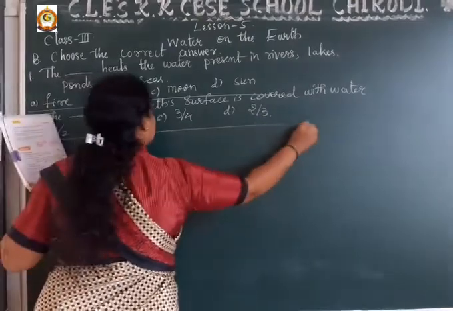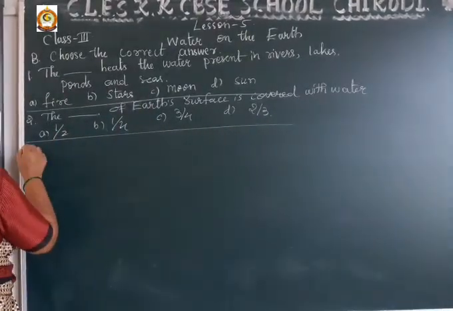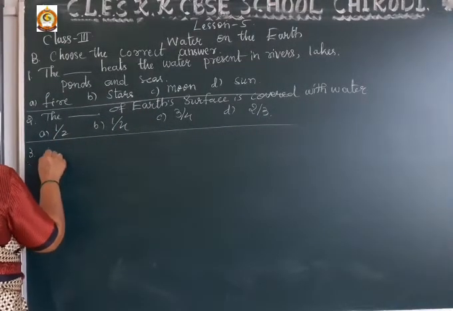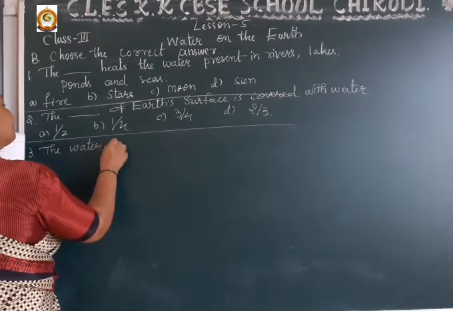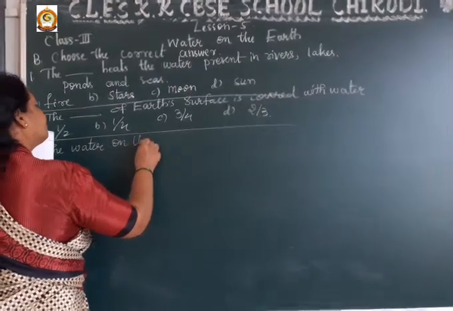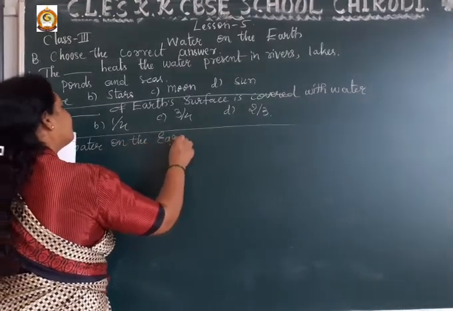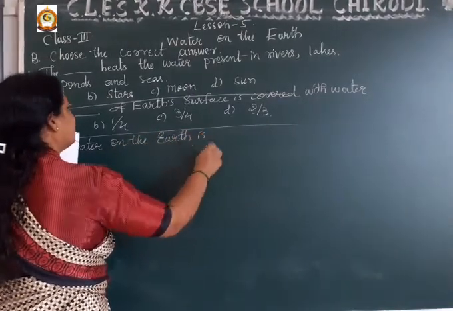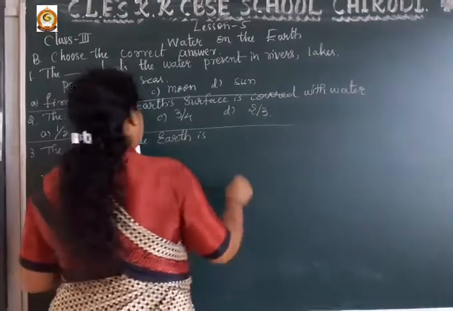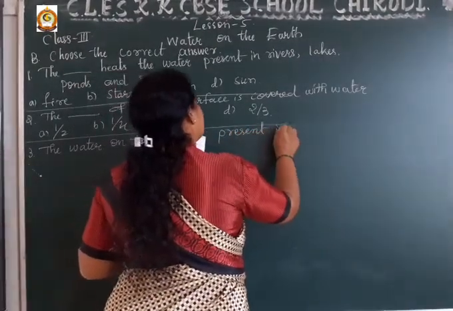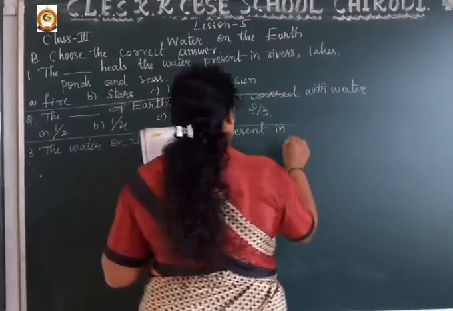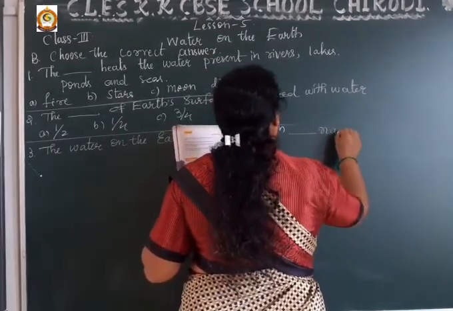Okay, dear students, now question number 3. The water on the earth is present in dash natural forms.